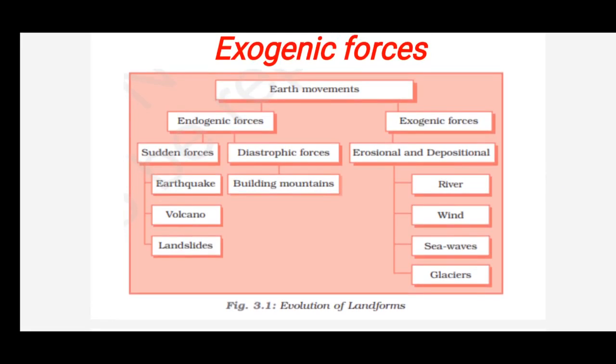It means the forces which occur on the surface of the earth with the help of two activities. What are those? Erosional and depositional activities. With the help of erosional and depositional activities, the landforms may occur. How do these erosional and depositional activities occur, children? With the help of the natural agents called river, wind, sea waves, glaciers, etc. So let us see them in detail.